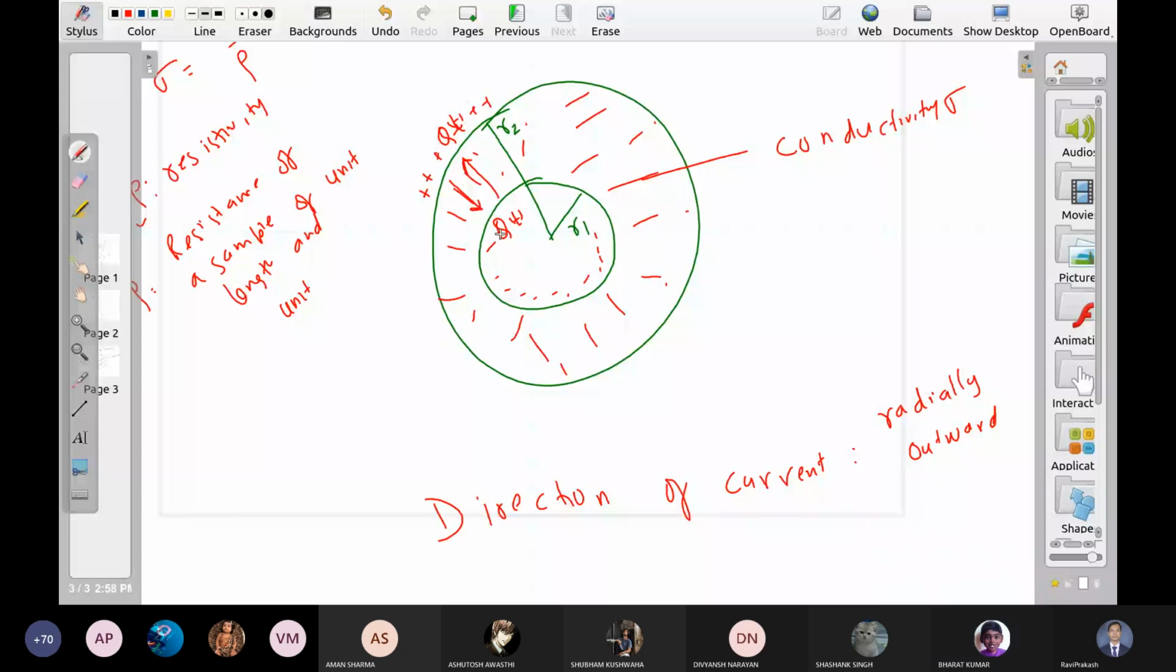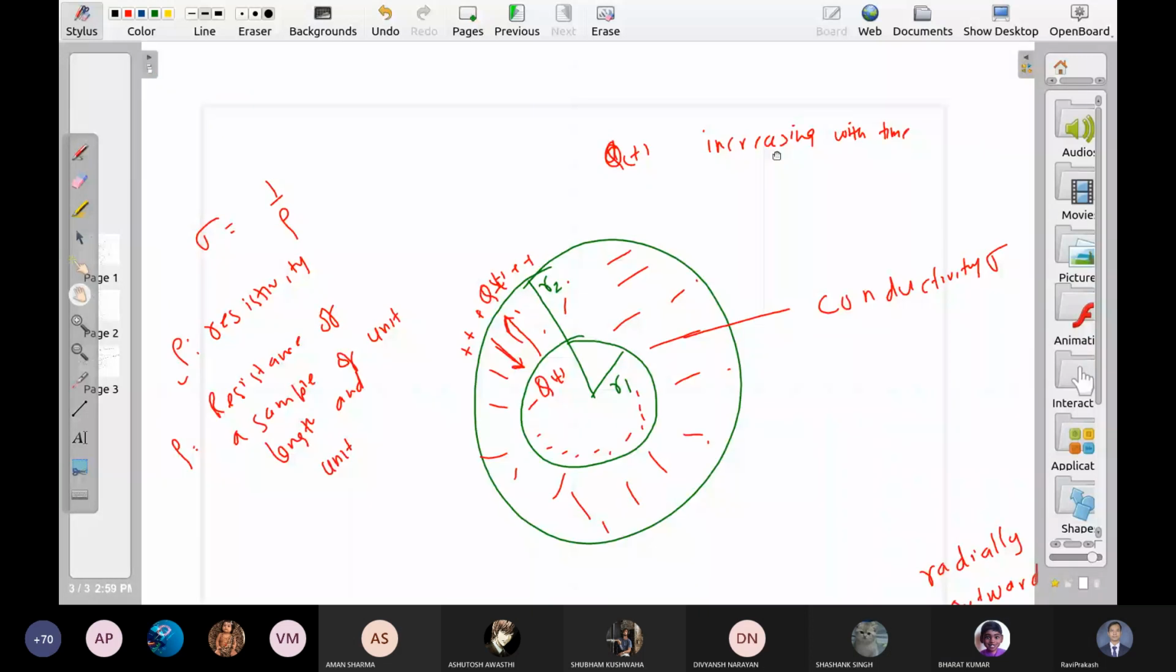If Q(t) is increasing with time, right? Okay. If Q(t) is decreasing, then obviously things are opposite, right? So if we take Q(t) is positive, then this is the current. It is always radial. It will be outward or inward depending on the behavior of Q.